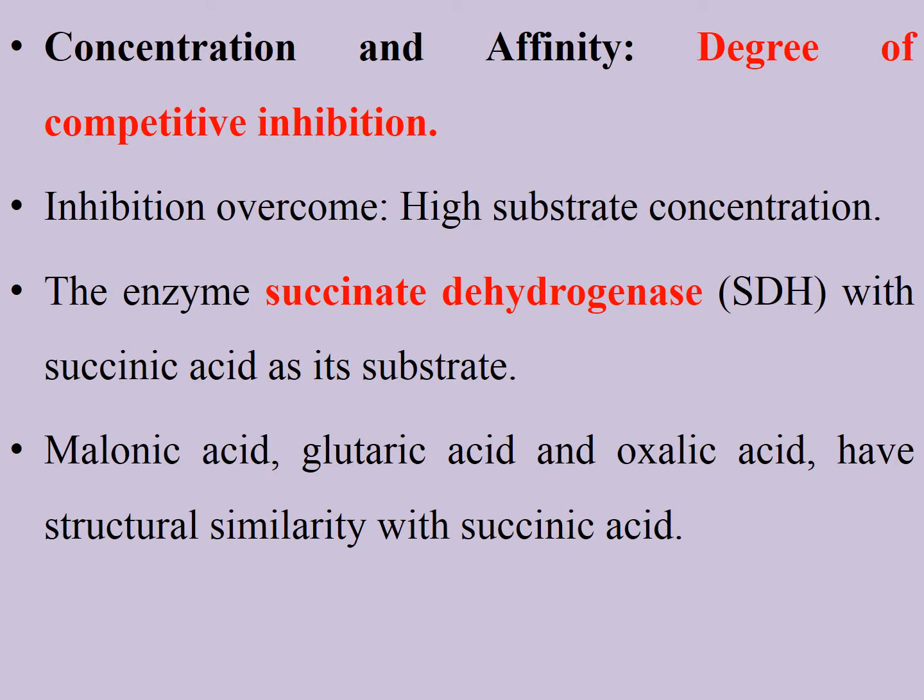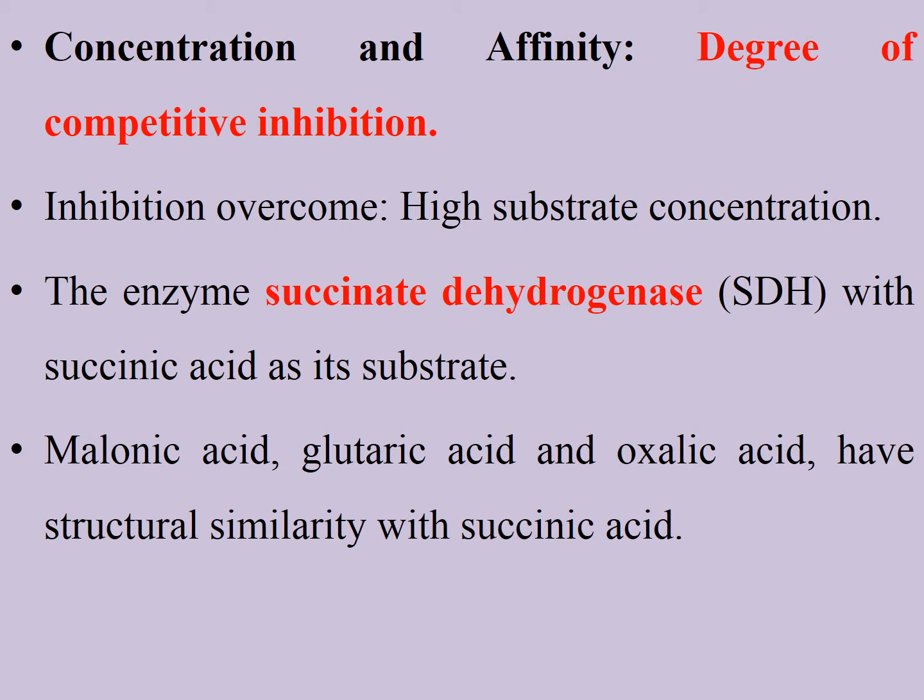Next, the effect of concentration and degree of competitive inhibition. To overcome the inhibition, we have to increase the substrate concentration to a high amount. For example, the enzyme succinate dehydrogenase, that is SDH, where succinic acid acts as its substrate.